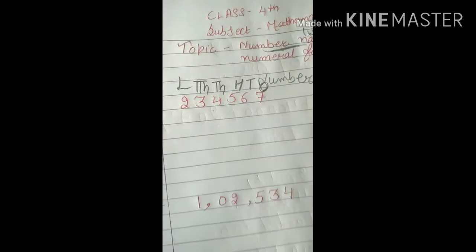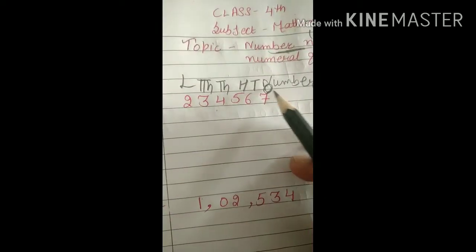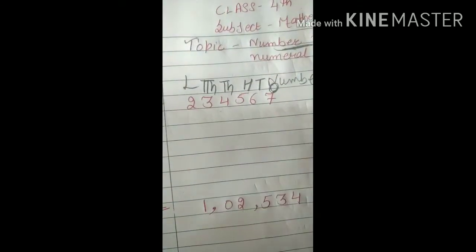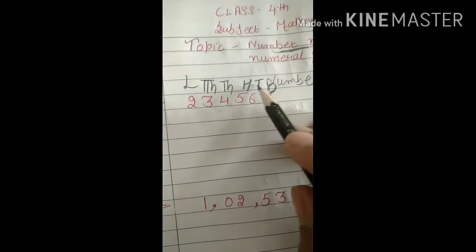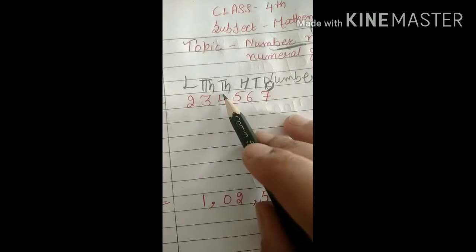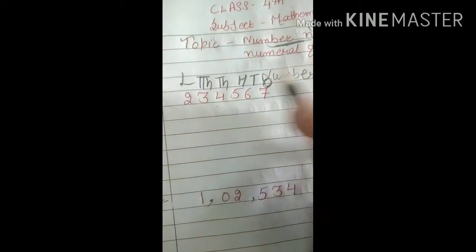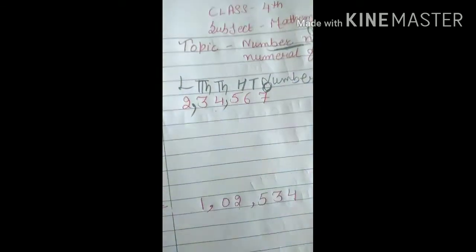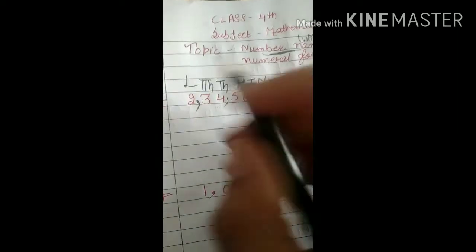You did this in the previous lecture also. After lakh come 10 lakh, crore, and then 10 crore. According to the periods you may put the comma, then it will be easy for you to write the word form, or we can say the number name.